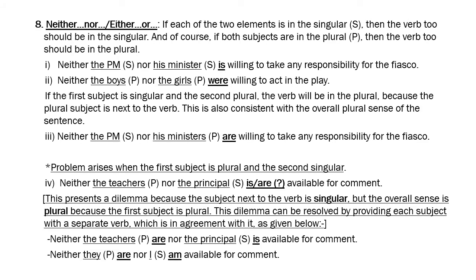There is another construction, the neither nor construction or the either or construction, where you have to be careful about what is singular, what is plural, which verb should be a plural verb or singular verb. So let us see the kind of possibilities there are.